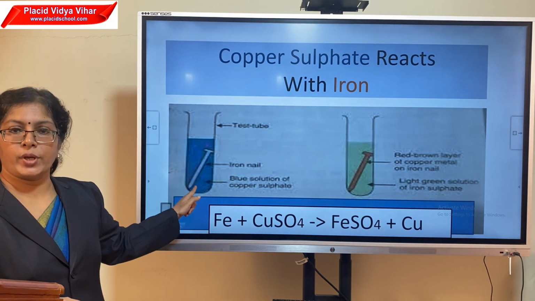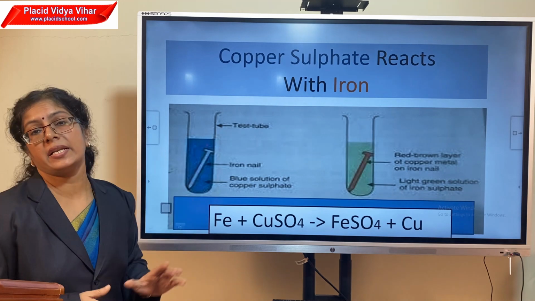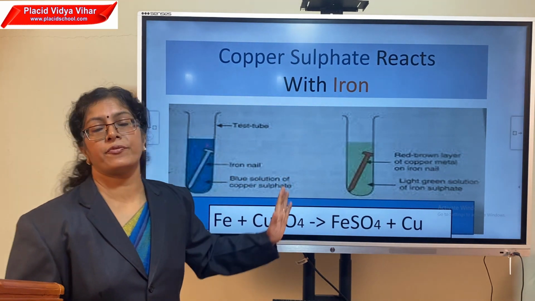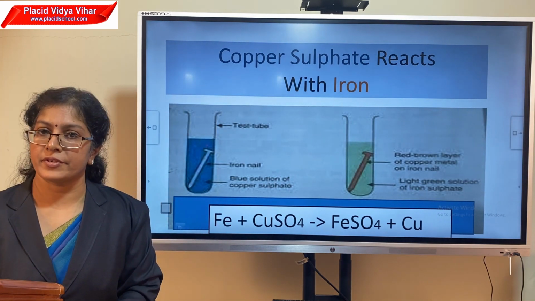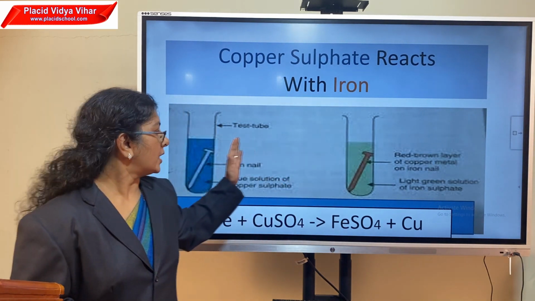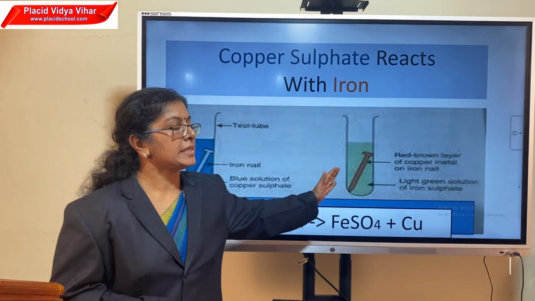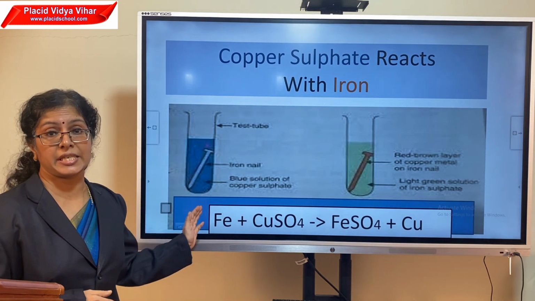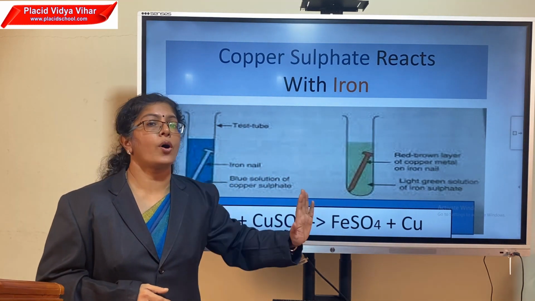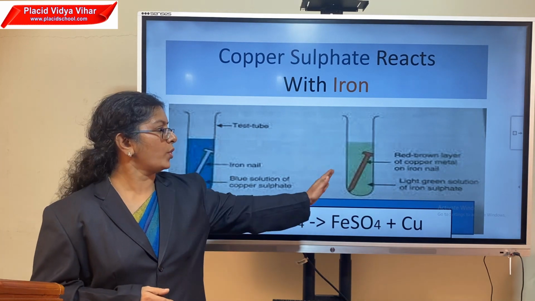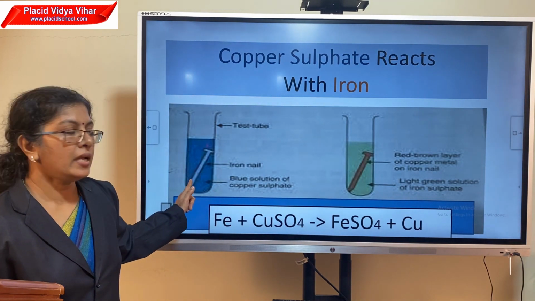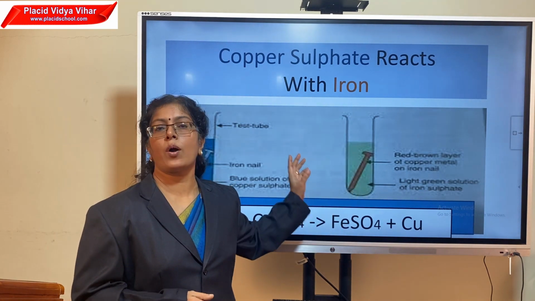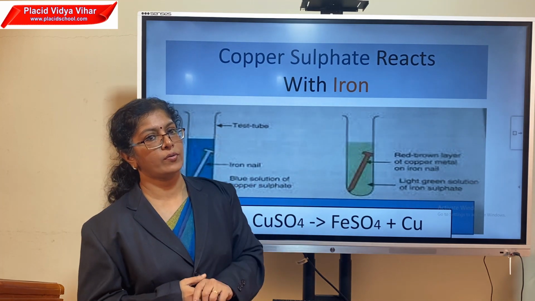Here what we are doing is, we can dip an iron nail in this liquid and keep it away for a few hours. Afterwards, if you observe it, this blue color solution changes to green, that you can notice. You can observe the color change of solution. Not only the color change, some more change. See, the iron nail now changed to brown in color. You can notice some brownish substance got deposited over it.